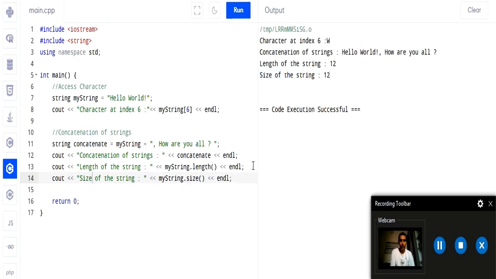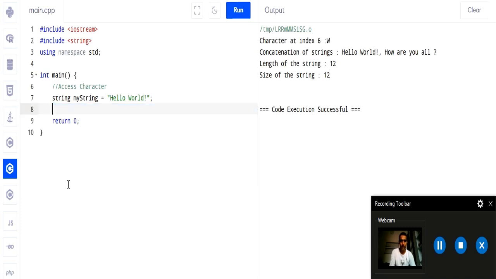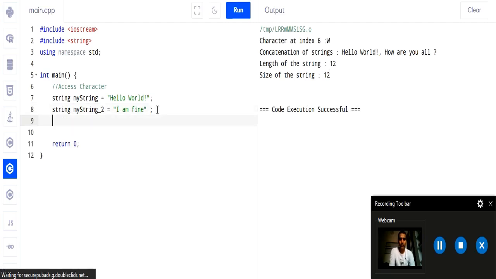Now the next operation is comparison between two strings. So remove this much of code. We have one string, my string equal to hello world. Now take another string, my string underscore 2 equals I am fine. So we have two strings, hello world and I'm fine. Now we will use if else conditional operation for checking whether string 1 is greater than string 2, or it is equal to string 2, or it is less than string 2.